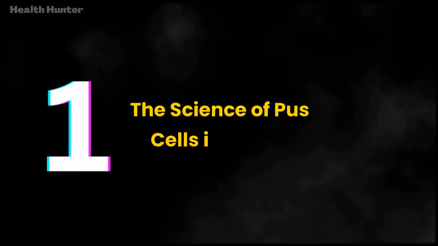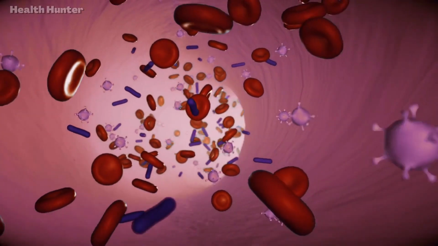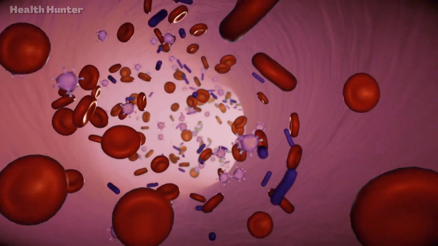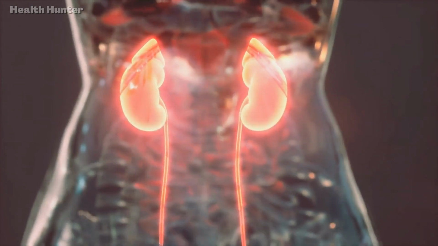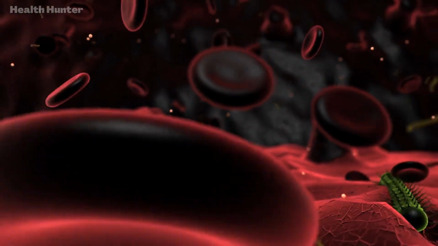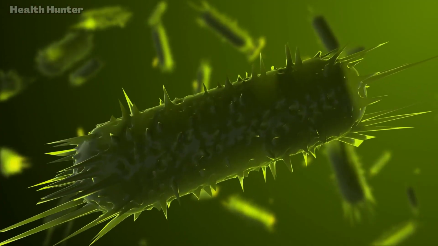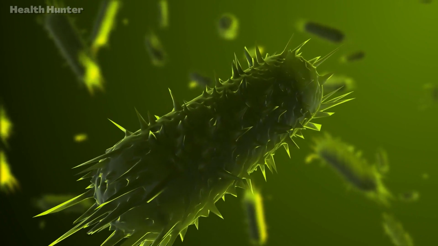Now, let's get started. Section 1. The science of pus cells in urine. 1. What are pus cells? Pus cells, also known as leukocytes, are white blood cells that play an important role in our immune system. They help fight off infections and foreign substances in the body. When the body detects an infection in the urinary tract, it sends leukocytes to the site of infection to fight off the harmful bacteria. The presence of pus cells in urine is an indication that there may be an infection in the urinary tract.